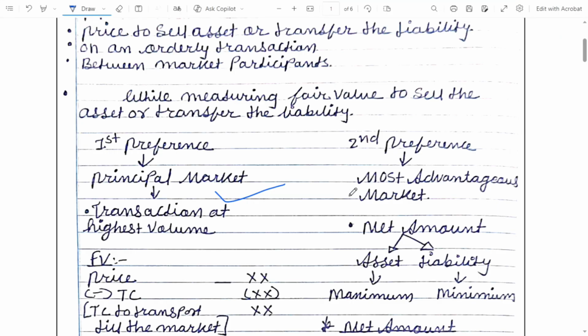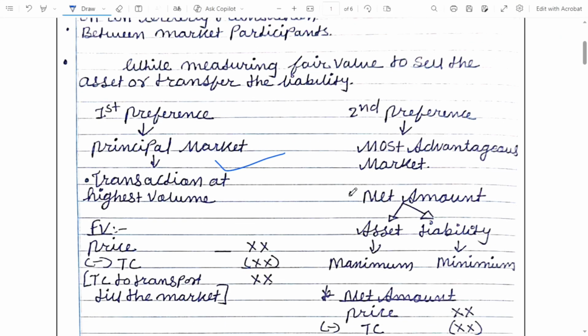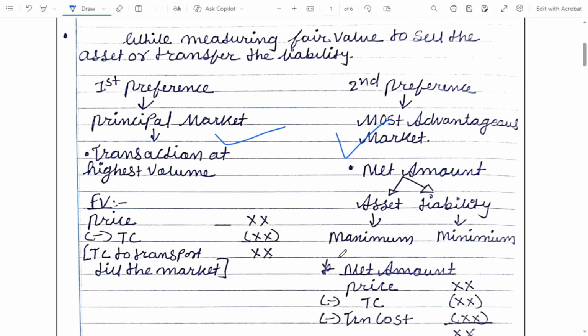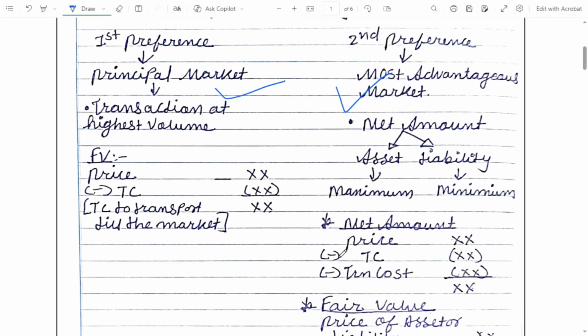If we do not have a principal market, then the second preference we will give is to the most advantageous market. So we'll take all the markets related to that asset or liability, and then we'll compare the net amount. In case of an asset, we'll consider the maximum net amount, and in case of a liability we'll consider the minimum net amount. Now, how are we going to derive the net amount?